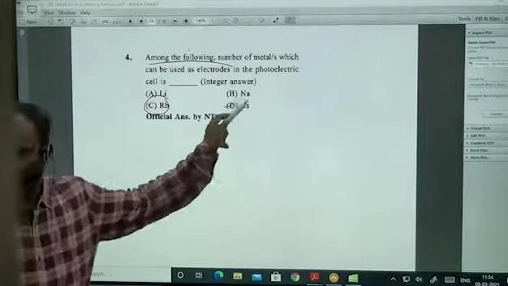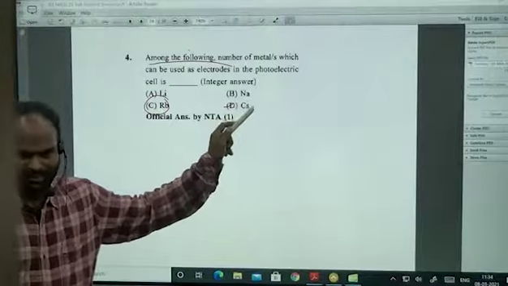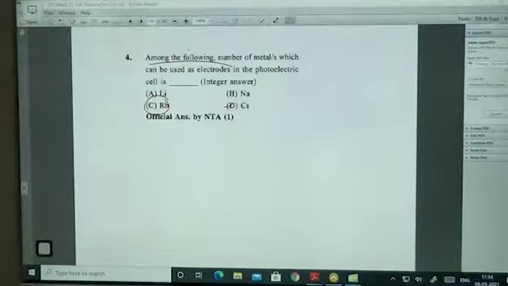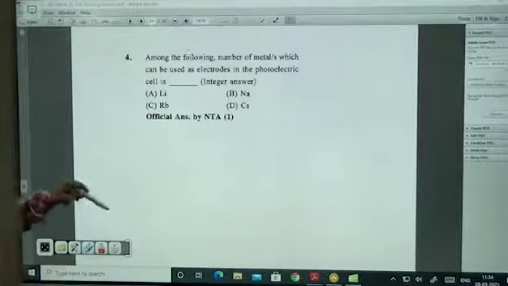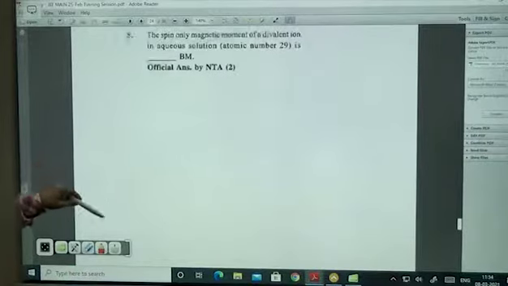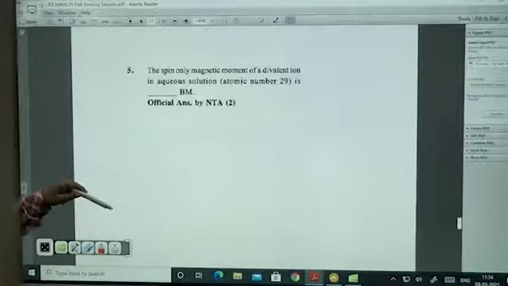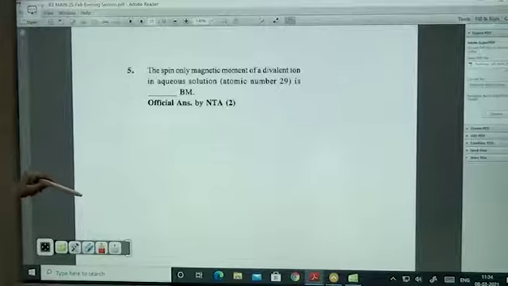Cesium is a liquid. If you look at that one, you can understand. It is there in the s-block elements. Cesium is a liquid. So rubidium will be the answer. Rubidium as well as potassium, both can be used. But among them, rubidium could be the best one, because down the group atomic radius increases, so the ability to give out electrons will be increased.